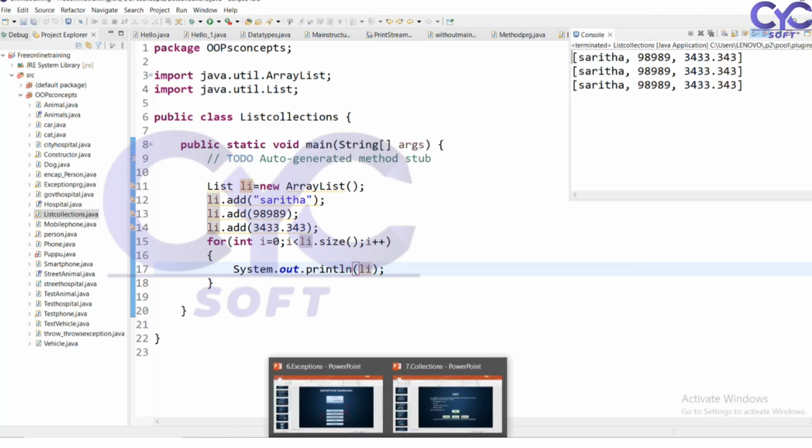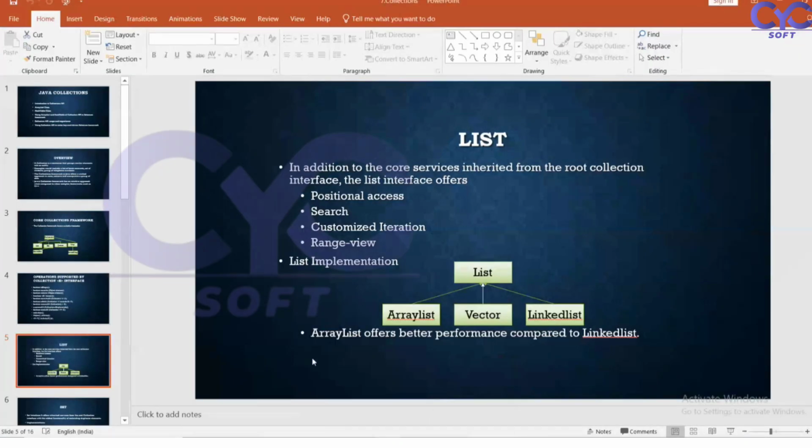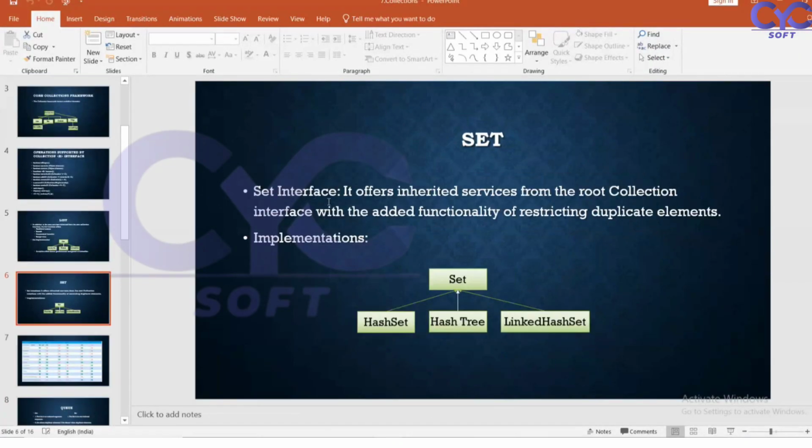So next one, set. What the set will do is avoid the duplicate values. Set inherits from the root Collection interface, adding the functionality of restricting duplicate elements. So whatever duplicate elements I have, it is going to restrict them. If I have a name two times, it will print it only a single time. Whatever name I want to print, it is going to print only once.